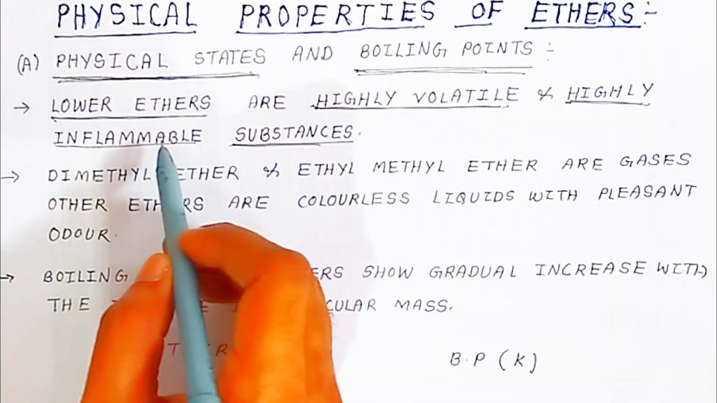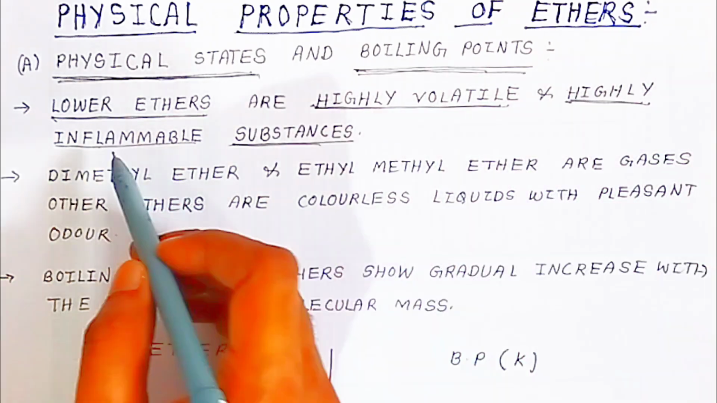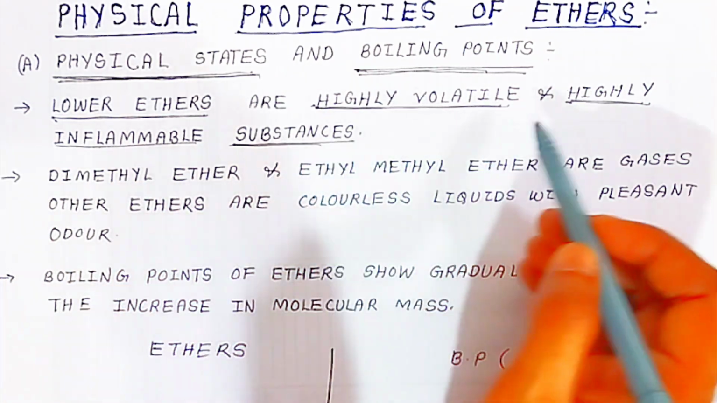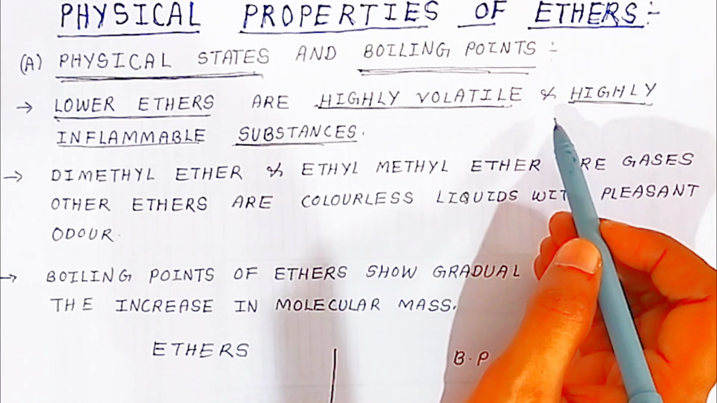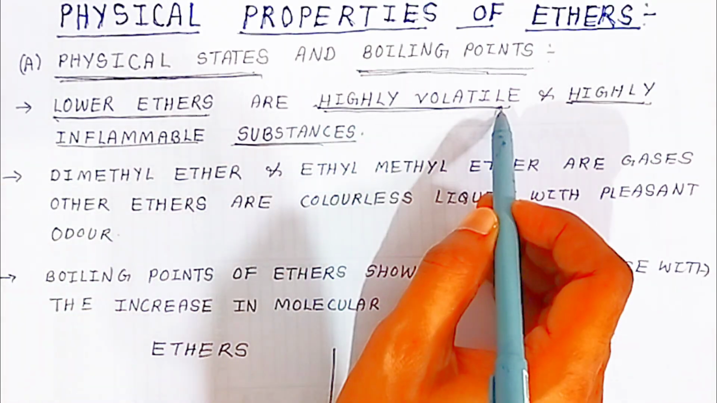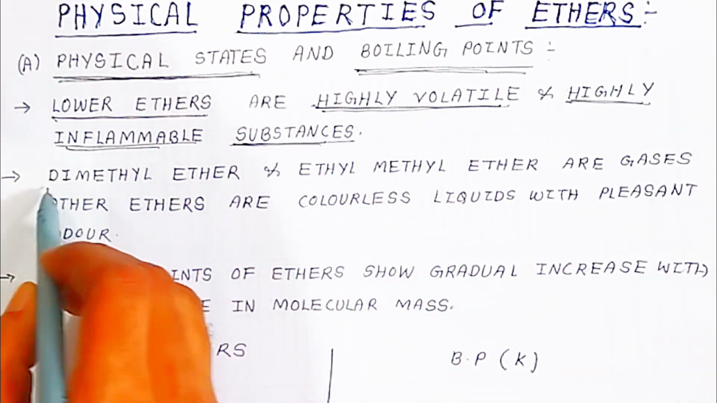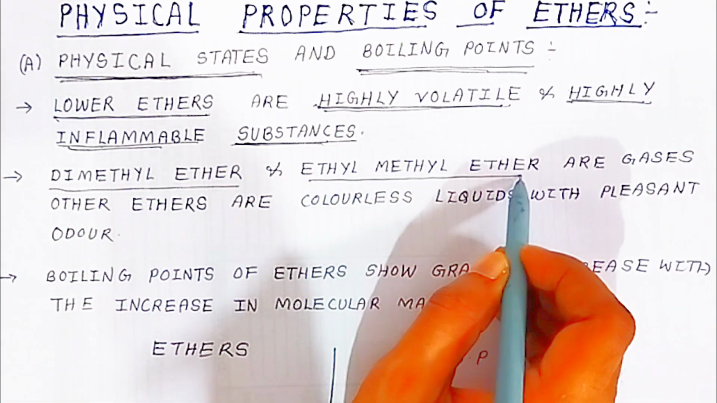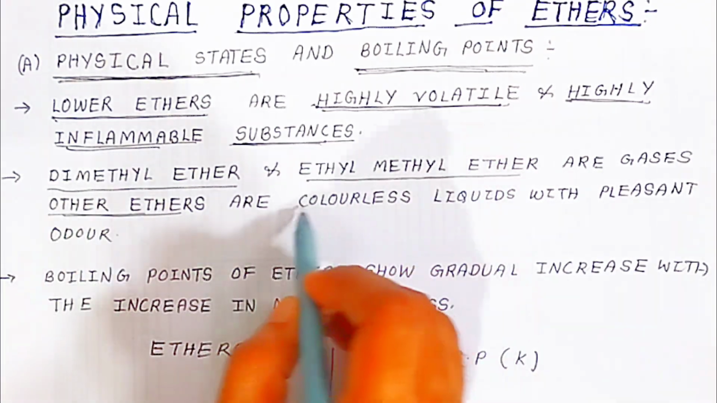Okay students, very important physical property. If you have ether, please be alert because it is a highly inflammable substance. So don't bring ether near a flame, otherwise it will catch fire. So lower ethers, when you see the state, are highly volatile and highly inflammable substances. Dimethyl ether and ethyl methyl ether are gases. They are always present in the gaseous state, and are colorless.